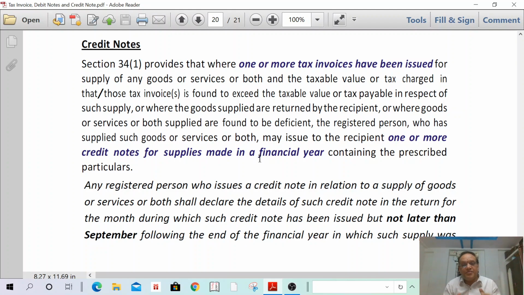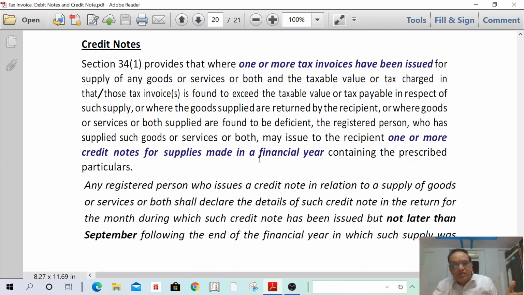But what is the time limit to issue credit notes? Credit note already issued to the recipient, such credit note details have to be mentioned in the return for the month in which the credit note has been passed. That means the details have to be mentioned in the return for the month during which such credit note has been passed. Suppose in August month the credit note has been passed. In August month only you have to file the return, saying I have issued so and so credit note. But you shall not mention such credit note details later than September month.